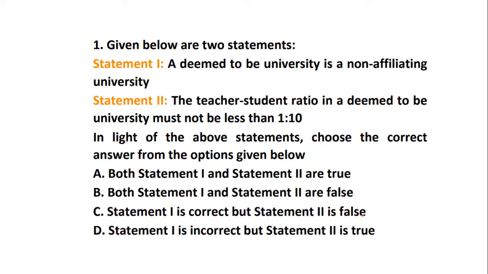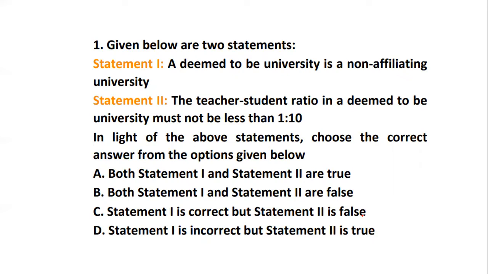So in this type of question, it is basically statement 1 and statement 2. You should tell whether statements 1 and 2 are both true, both false, or whether one is correct and statement 2 is false, or statement 1 is incorrect and statement 2 is true. I'll read the statements once again for you. Statement 1 says that a deemed to be university is a non-affiliating university. Statement 2 states that the teacher-student ratio in a deemed to be university must not be less than 1:10. You have to state whether they are true, false, correct or incorrect.